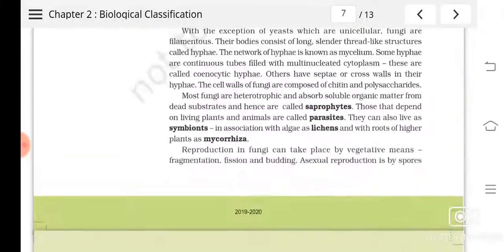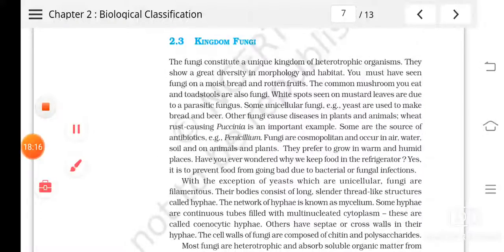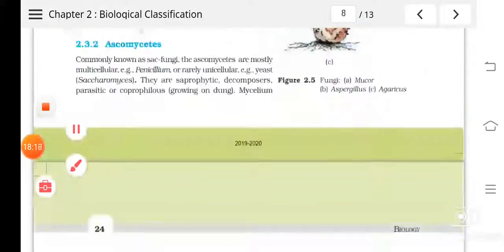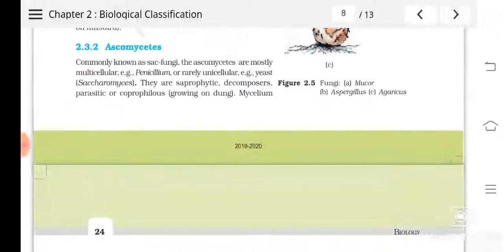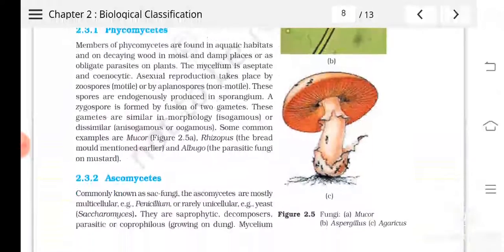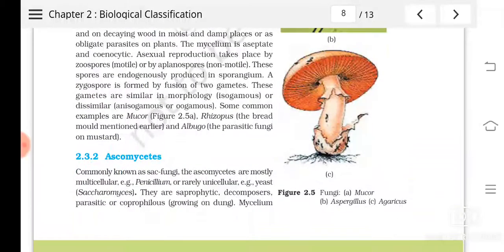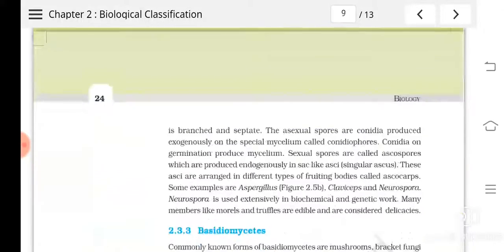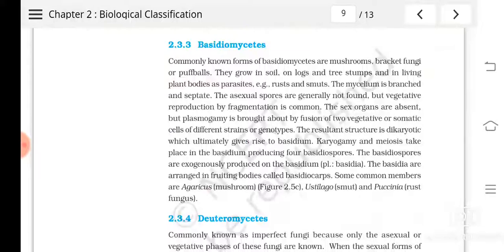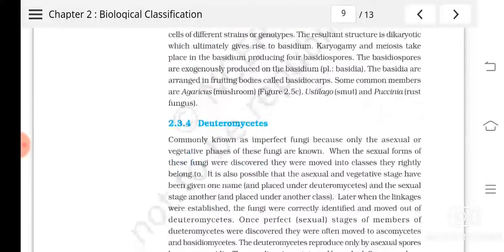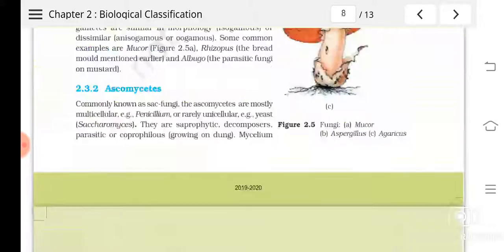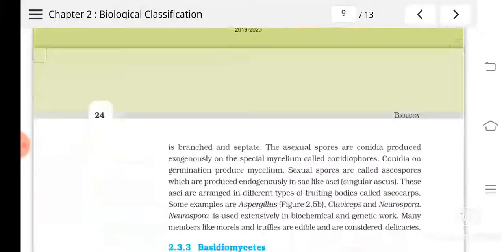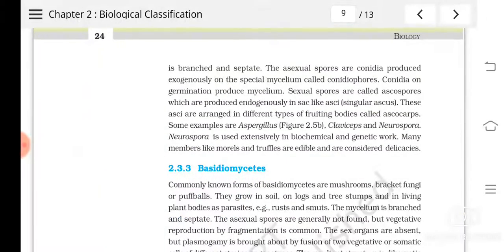So these are the characteristics of kingdom Fungi. The various groups of fungi are Phycomycetes, which are the primitive type, then Ascomycetes, then Basidiomycetes, and the last is Deuteromycetes. The fruiting bodies of Ascomycetes are known as ascocarps, and those of Basidiomycetes are known as basidiocarps.